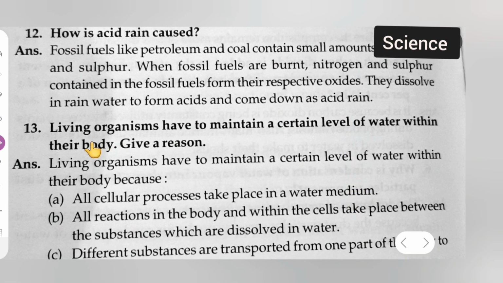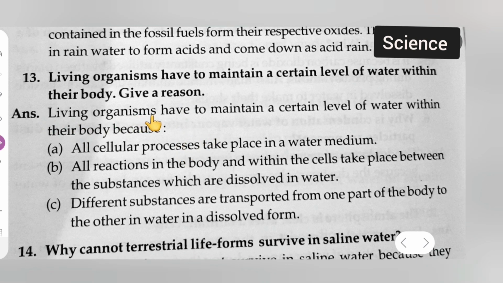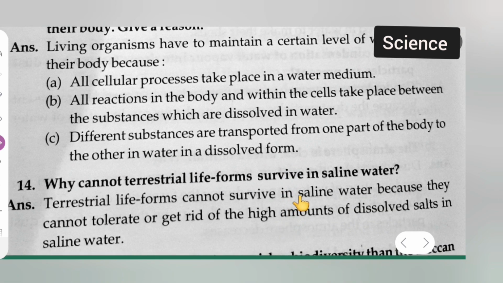Question number 13 is, living organisms have to maintain a certain level of water within their body. Give a reason. Answer is, living organisms have to maintain a certain level of water within their bodies because, first point, all cellular processes take place in the water medium. Second point, all reactions in the body and within the cell take place between the substances which are dissolved in water. Third point, different substances are transported from one part of the body to the other in water in the dissolved form.